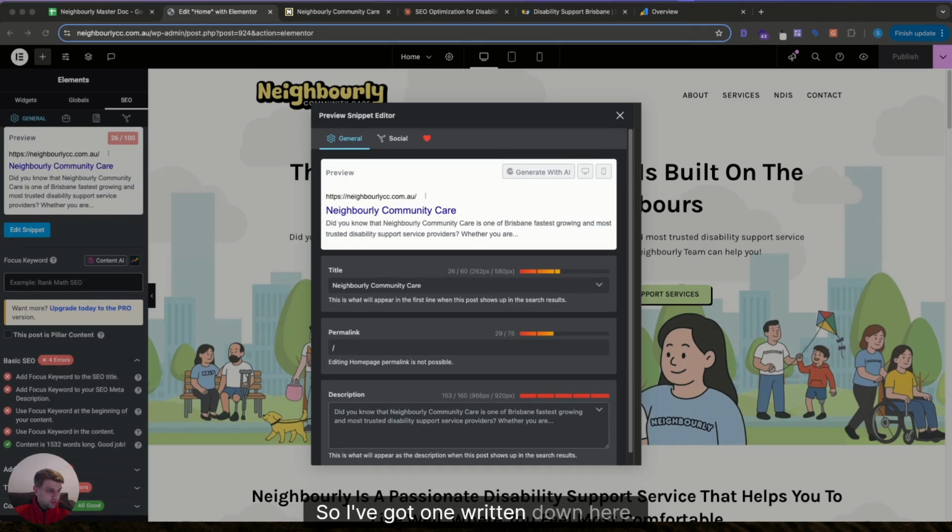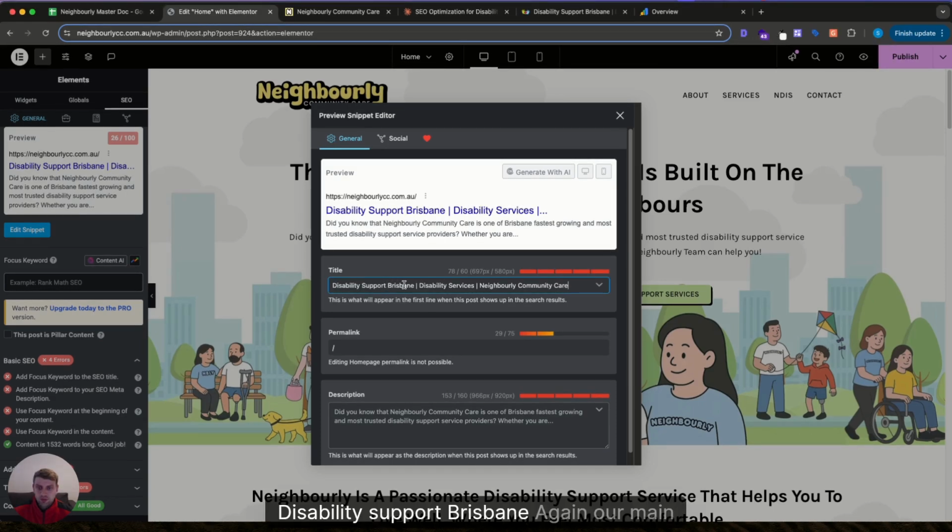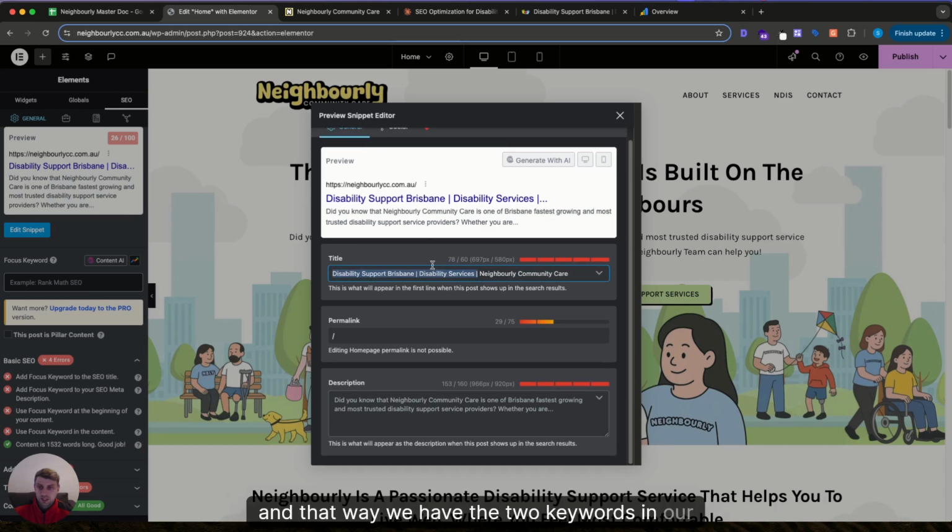I've got one written down here. Disability support Brisbane, again our main keyword, disability services, another keyword, and then our name. Now, Rank Math will tell you that the ideal title should be 60 characters. I tend to ignore this because Google's going to grab whatever it wants to grab anyway. If Google grabs the first 60 characters in the SERPs, or the search results, it's probably just going to grab from here anyway. And that way we have the two keywords in our title.